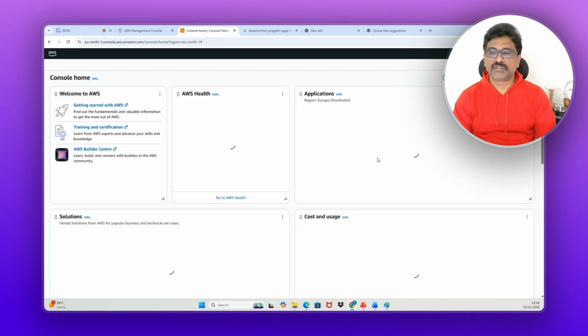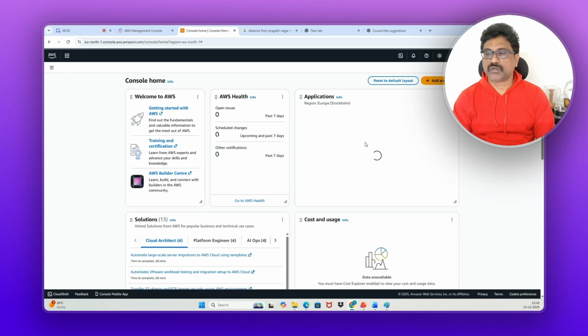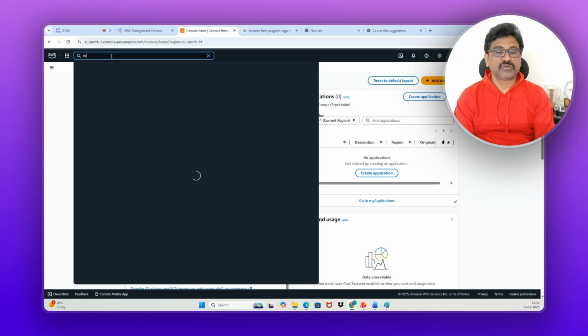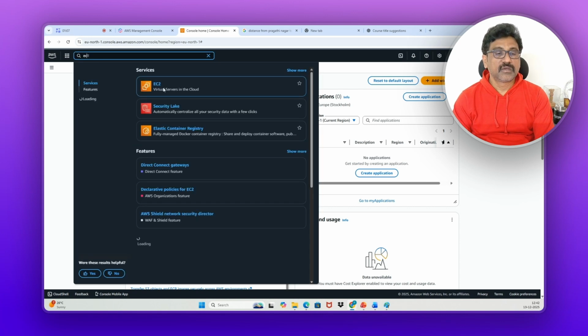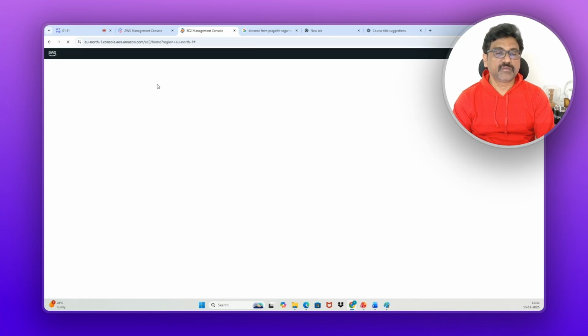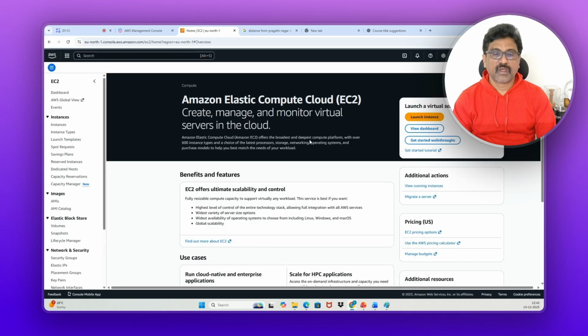Yeah. So this is my AWS console. Just go here and type EC2. EC2 means virtual server. We call it EC2 in AWS for a virtual server. Elastic Compute Cloud. See here, this is the virtual server. Now this is the EC2 dashboard.